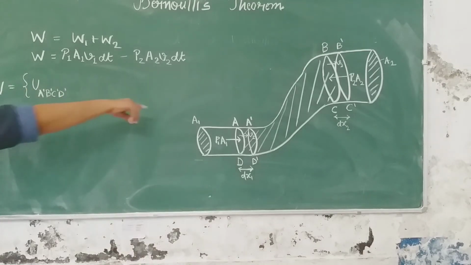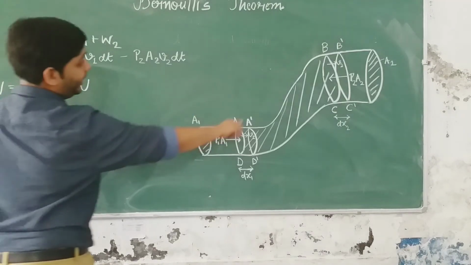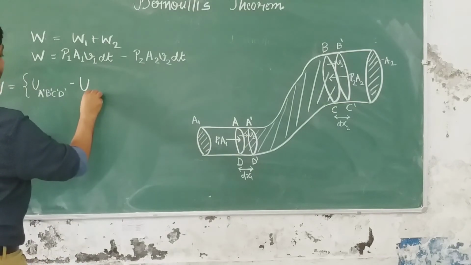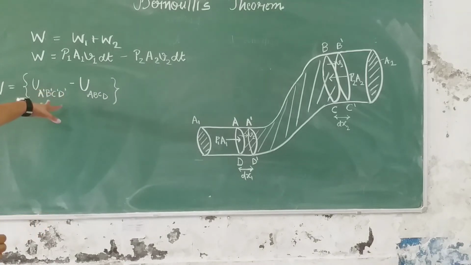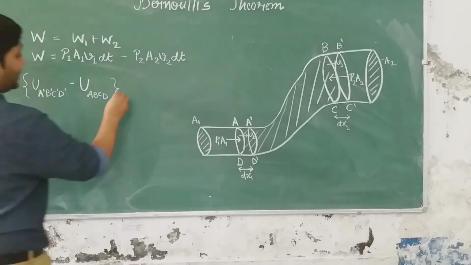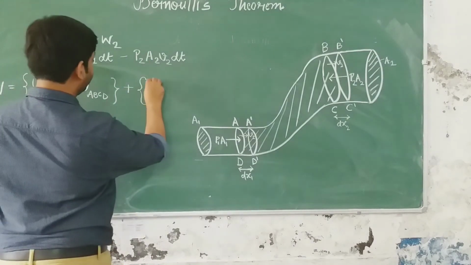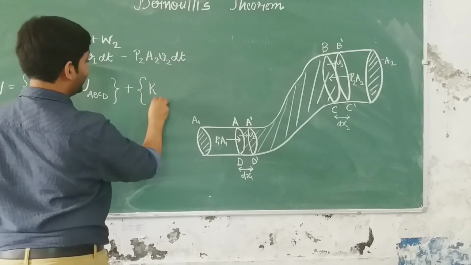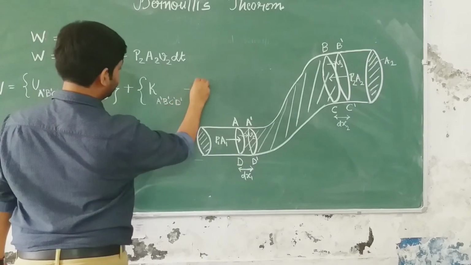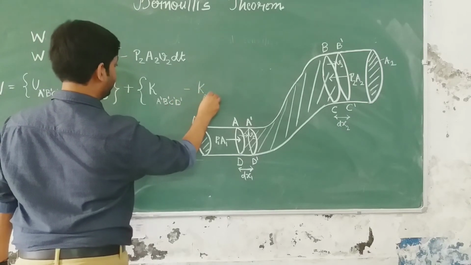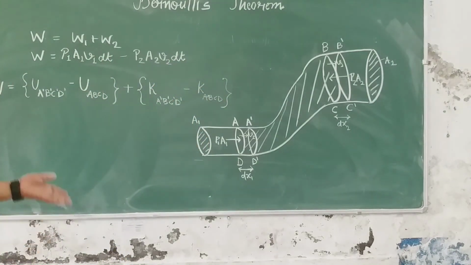Potential energy of A dash B dash C dash D dash minus potential energy of A B C D. This is the change or the gain in potential energy, plus the gain in kinetic energy, which is K of A dash B dash C dash D dash minus K of A B C D. Okay? I hope things are clear to you.